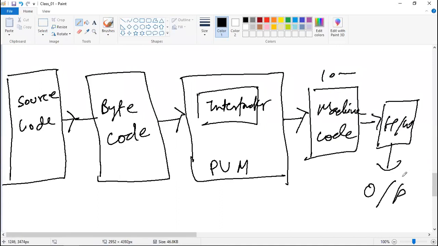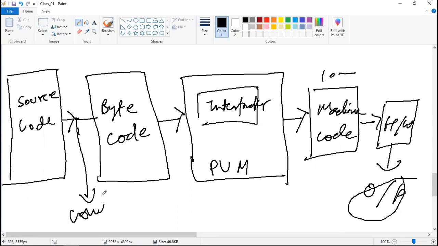Now when you run a Python program, what happens? You write the source code, you run it directly, and from this source code you get the output. All these things don't come in front of your eyes. Internally it creates the bytecode, internally it creates the machine code, internally this machine code interacts with the hardware, and finally you get the output. So only two stages are visible to you. Now how does it get converted? How does the conversion from source code to bytecode happen? There is a compiler here.